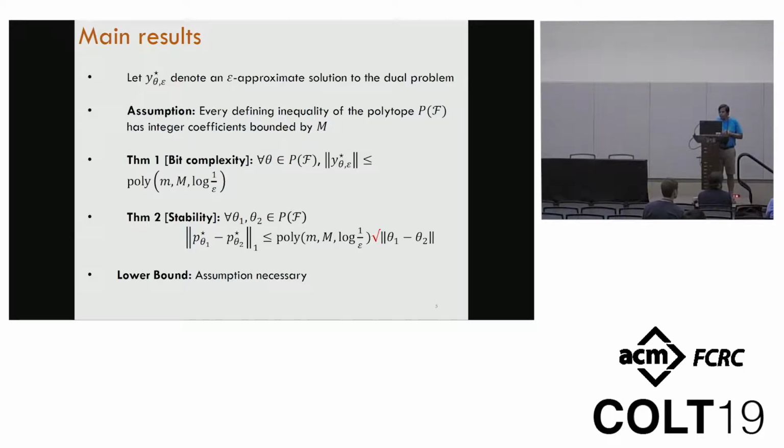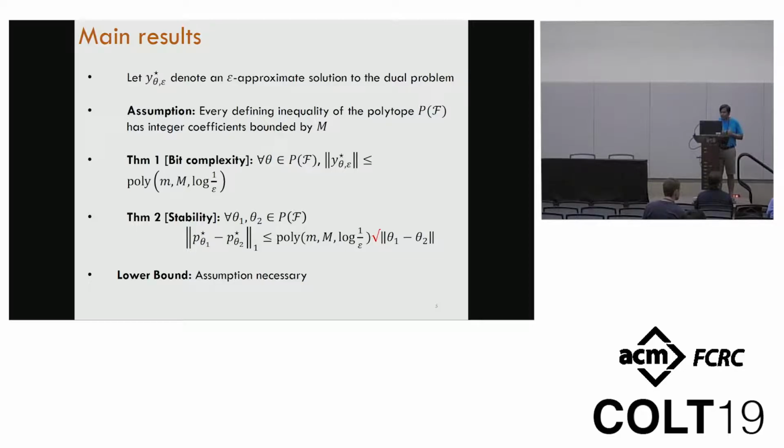Then what we can show is that there's always a solution, which we call y star theta epsilon, for a given epsilon. This solution approximates the value of the dual up to an additive epsilon, and it's bounded by a polynomial in m and log 1 over epsilon. This is the right notion of bound that enables polynomial time algorithms for the problems mentioned in the previous slide. In particular, we get the first polynomial time algorithm for computing Brascamp-Lieb, rank 1, and so on.